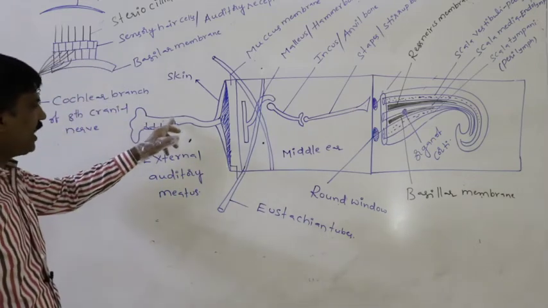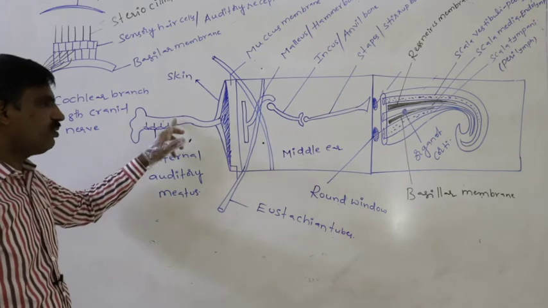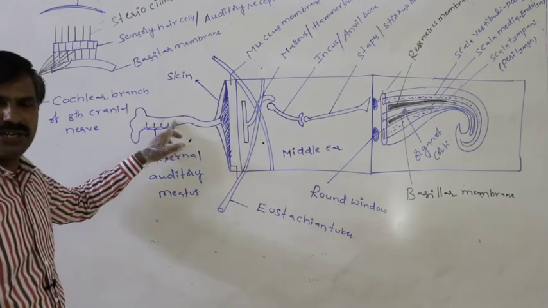Those sound waves later pass to the tympanum through the external auditory meatus.